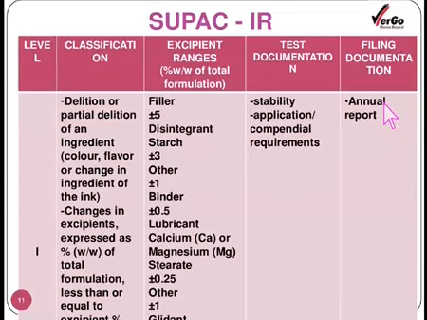The annual report is a composite report, and whatever changes are made in the composition of the product under consideration for approval, or which may be already approved, those changes must be informed as a part of the post approval phase. They can be submitted in the form of the annual report.